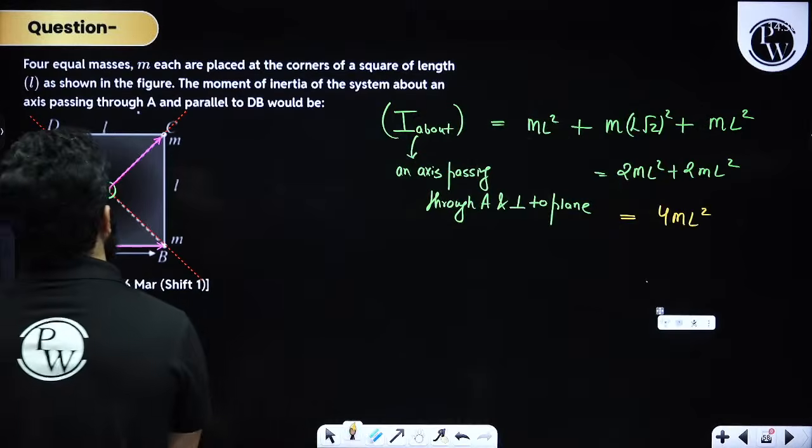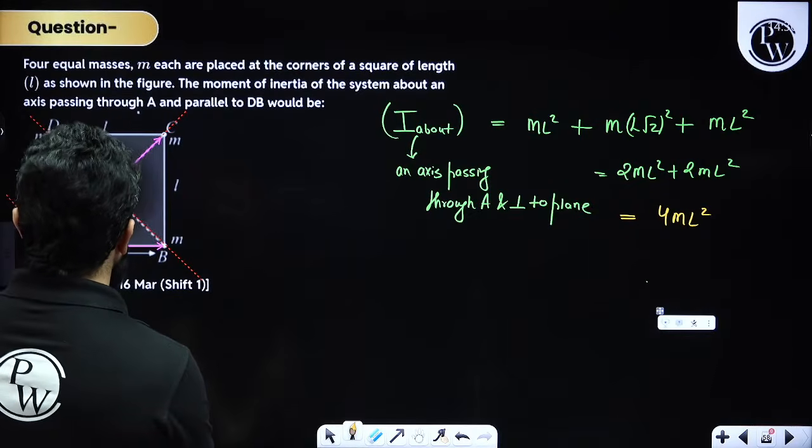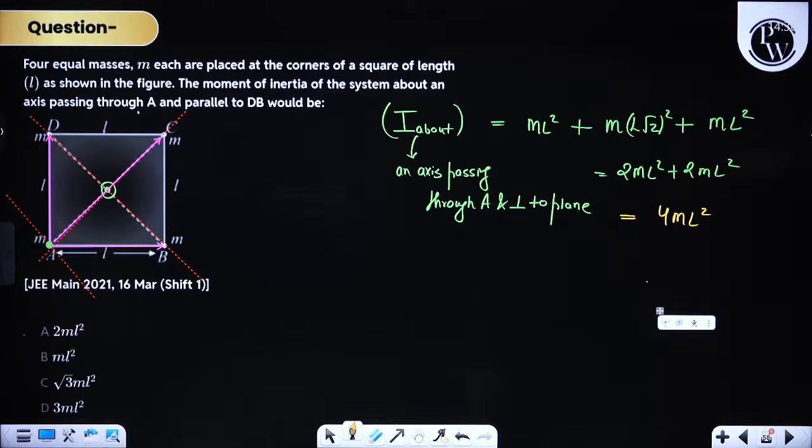The moment of inertia of the system passing through A. I think, my dear friends, we'll have to find out the distance of these points from this axis.